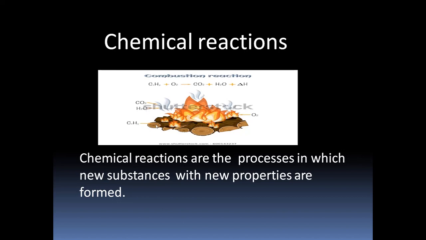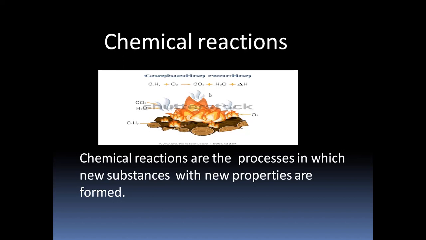So here we have taken the reactant, that is solid, and by using the oxygen from the atmosphere, these two are the reactants. These two combine and undergo a reaction and give rise to carbon dioxide, water, in gaseous form.